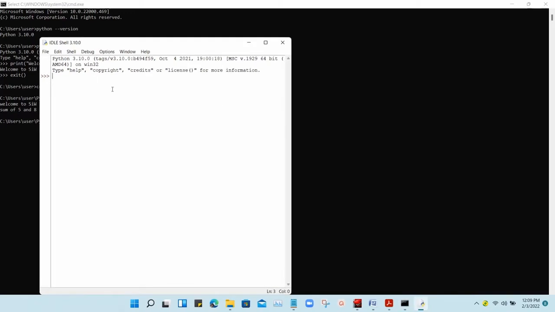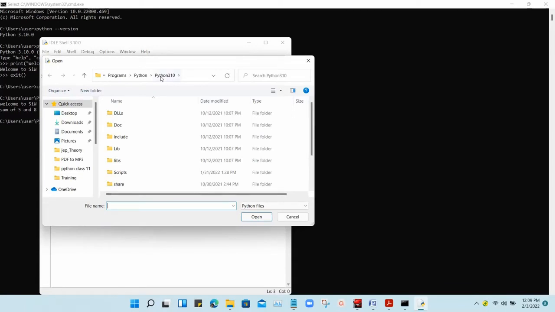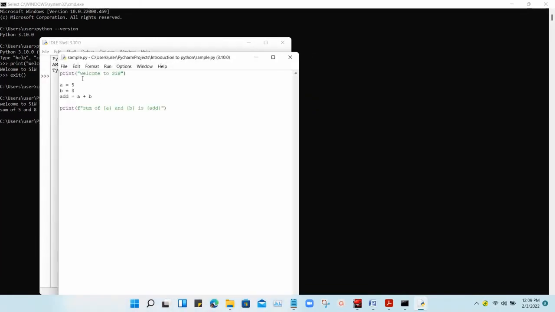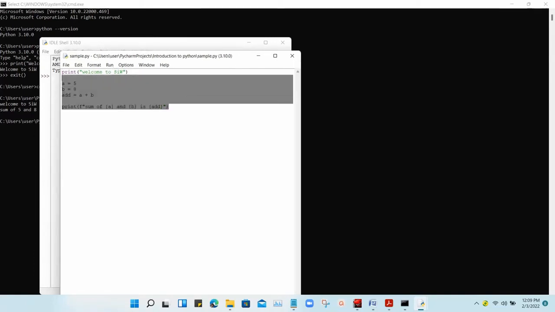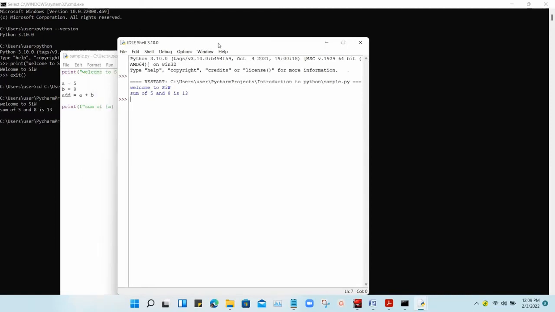Next we are going to open Python IDLE, right? So that is called interactive mode. Now we are going to look at script mode. Script mode is nothing but opening that project in IDLE. This is the script, a program like print welcome, a equal to 5, b equal to 6, and some added portion. So this is the program. You can see the output, right?